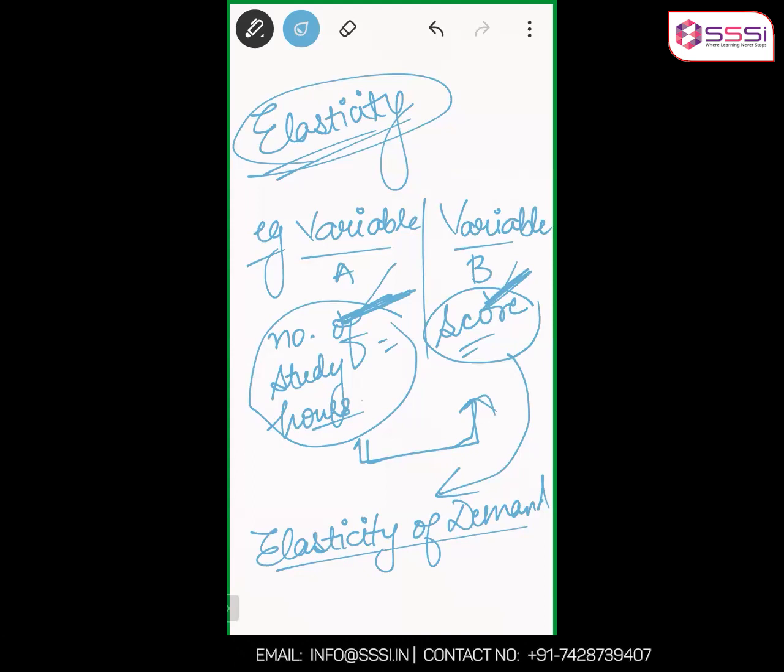By what percentage will the quantity demanded change, let's say, if the season changes. So one variable is known to us. In the second case, the other variable is not known to us. In the first one, we did not know either of the variables.